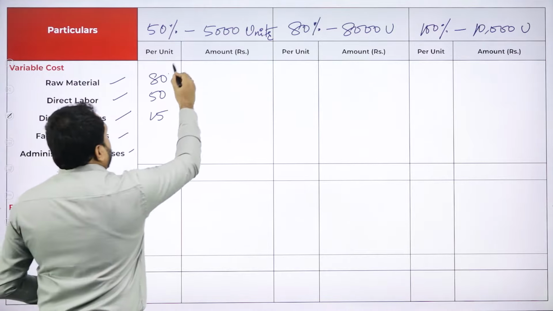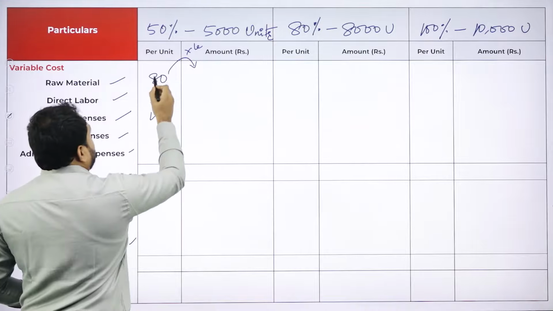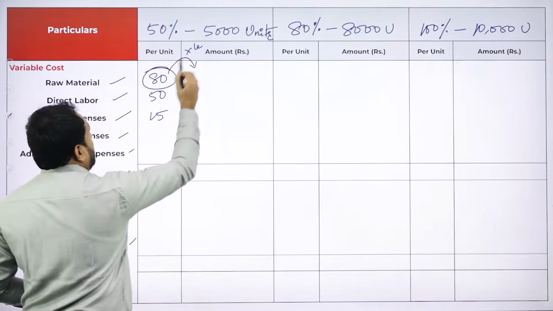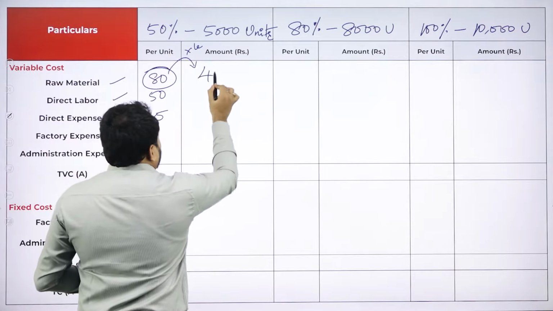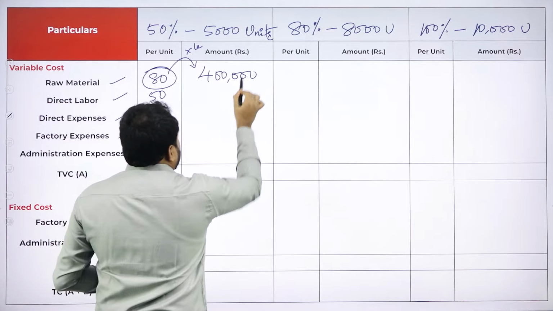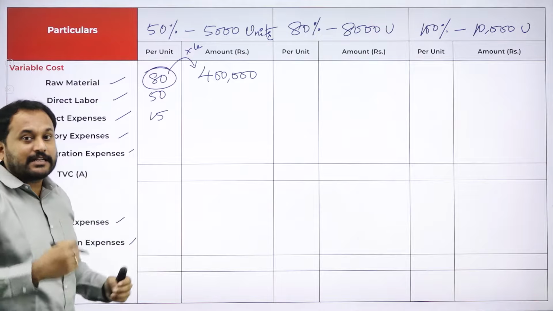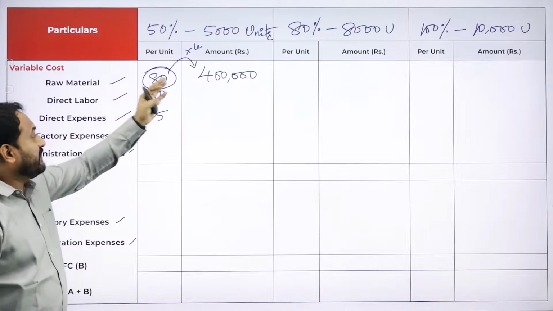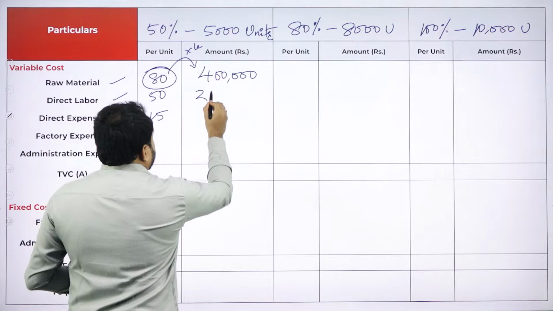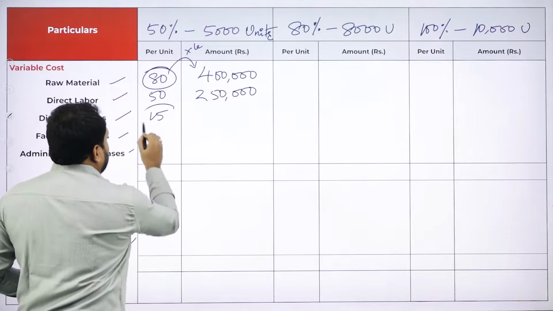Now from here to here, if you need to write, you should always multiply. That means for 1 unit it is 80 rupees. For 5,000 units, how much? So the total is 80 into 5,000, you get 4 lakh rupees. So you'll be writing that here. Now direct labor, for 1 unit you are actually giving him 50 rupees. For 5,000 units, how much? So 5 5s are 25. So total it is 2,50,000 rupees. The same way here. So direct expenses 15 for 1.